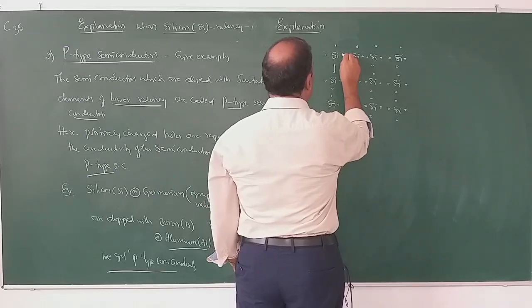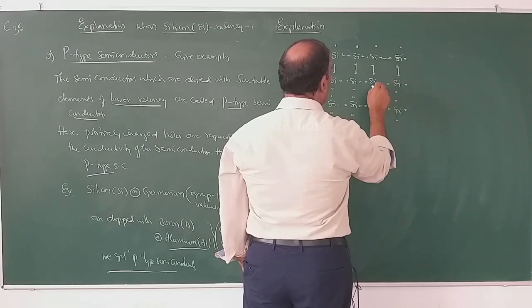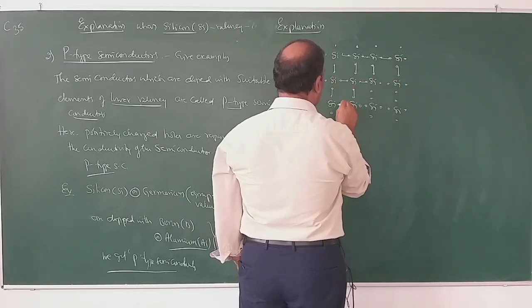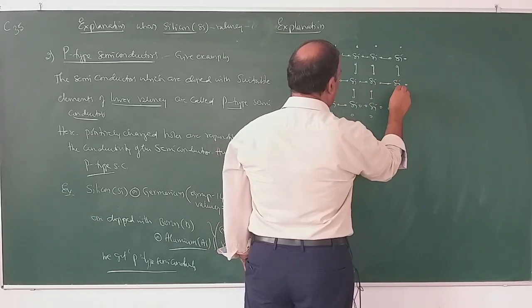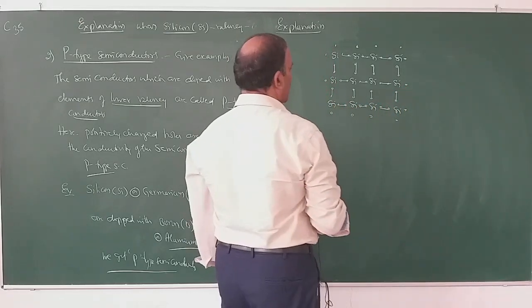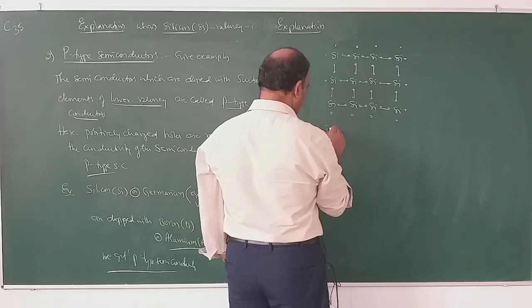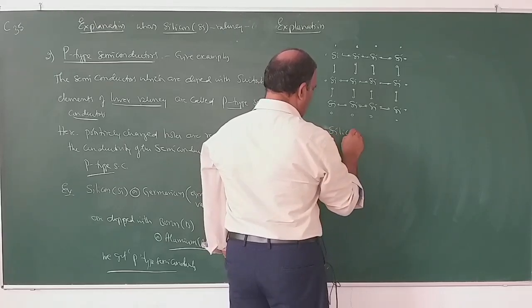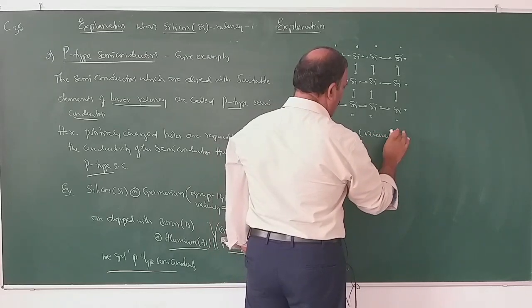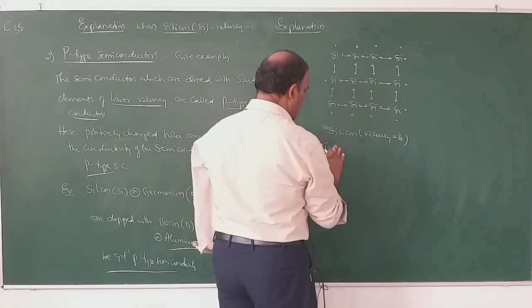So it forms covalent bonds. Silicon forms 4 covalent bonds with 4 neighboring silicon atoms, and there are no free electrons. Therefore, the conductivity of silicon is less. So it is silicon, valency equals 4.